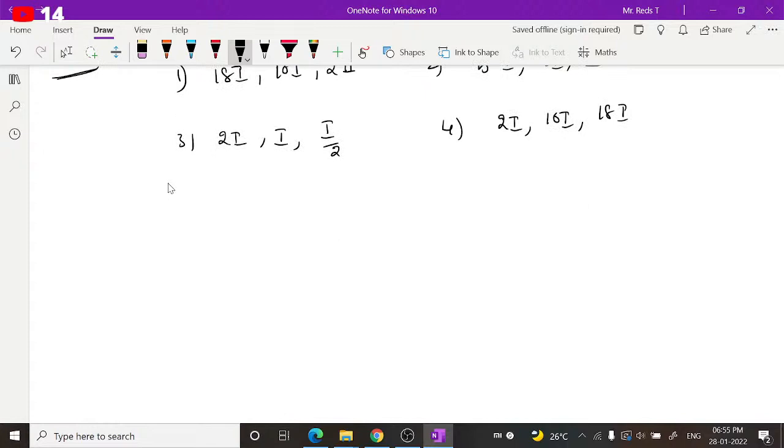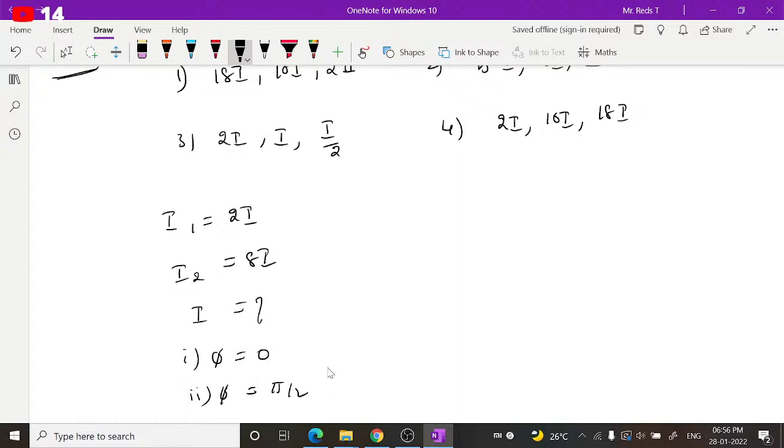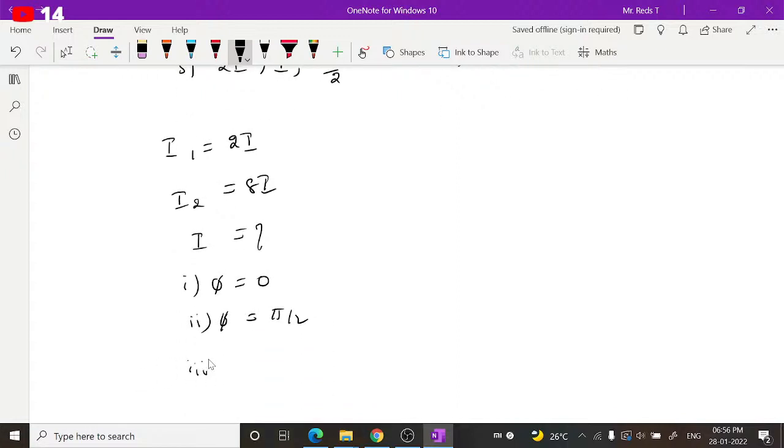I am giving you the data. What is given here is, if two sources of intensities are given, that means I1 is equal to 2i and I2 is equal to 8i, then what is the resultant intensity at a point when phase difference is equal to 0, in the second case when phase difference is pi by 2, and in the third case when phase difference phi is equal to pi? When phi is 0, what is I? When phi is pi by 2, what is resultant intensity? When phi is pi, what is resultant intensity?